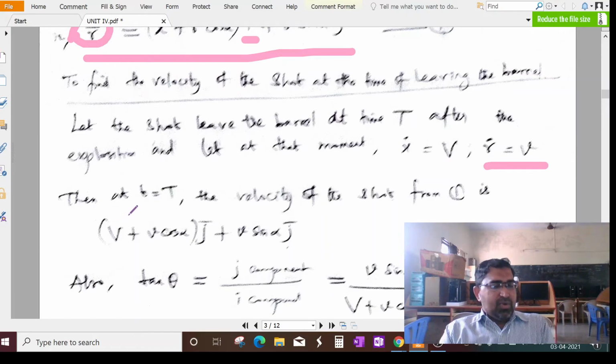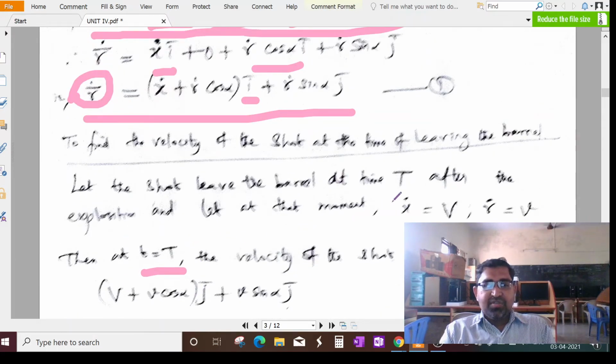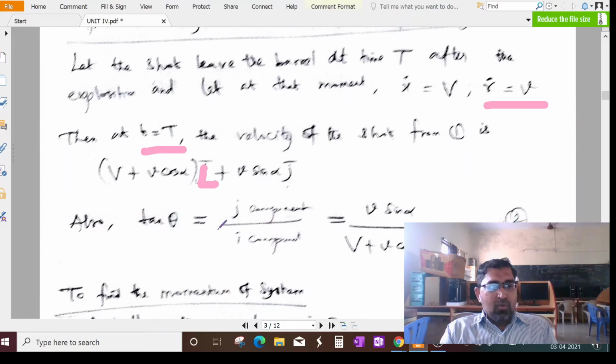Then at time capital T, the velocity of the shot from equation 1. Now we substitute these things, X dot by capital V, R dot by small v. So capital V plus v cos alpha I vector, plus v sin alpha J vector. Now let us find tan theta. Tan theta is nothing but, for any vector, the J component by the I component. What is the J component? v sin alpha. What is the I component? Capital V plus v cos alpha.